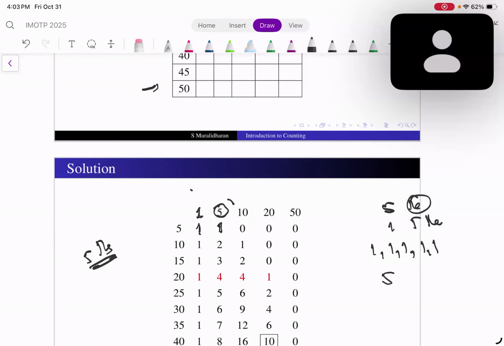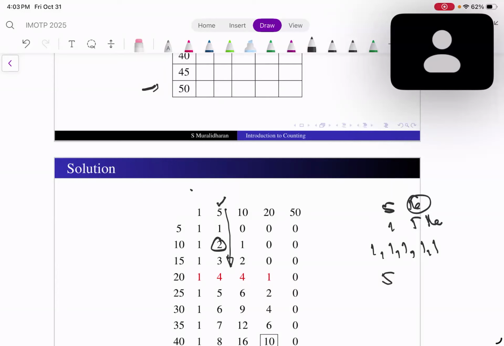So this is how this table is built. In this column, what I'm doing is counting how many ways I can give change if 5 rupee notes are used. For instance, let us select this one.